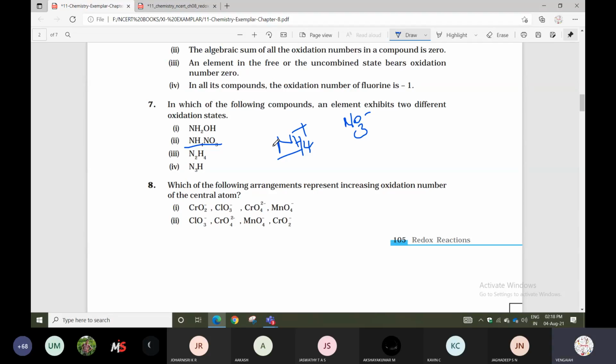Then X equals +5. So it has variable oxidation states. So NH4NO3 exhibits two different oxidation states.